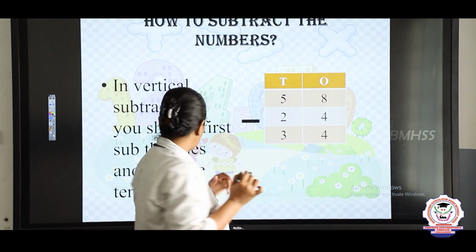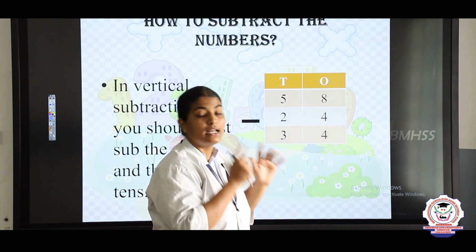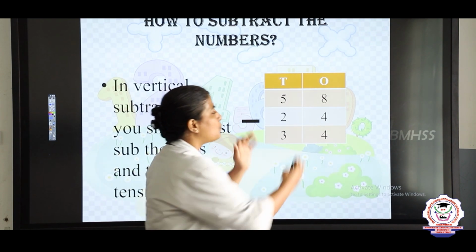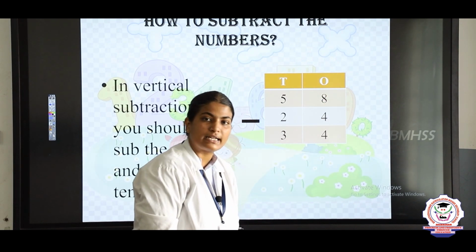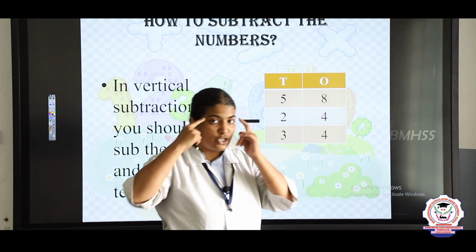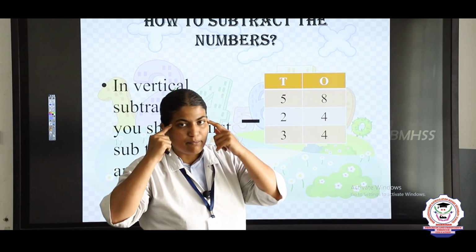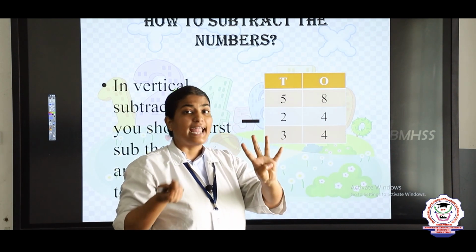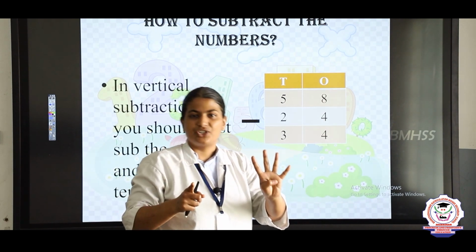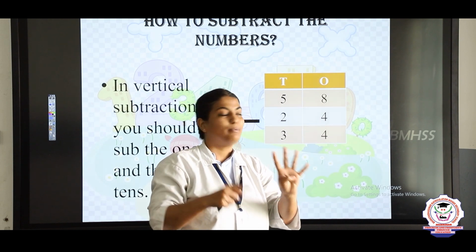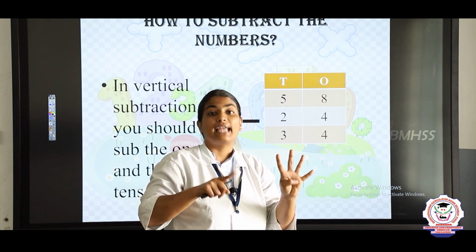What did I tell you? I told you that you have to subtract the numbers in the ones place. So what are the numbers in the ones place? 8, 4. So how should we subtract it? The first number must be in your mind. 8 in the mind, 4 in the finger. 8 after. Is it right, children? No. In addition, you should say 8 after, but in subtraction you should say 8 before.